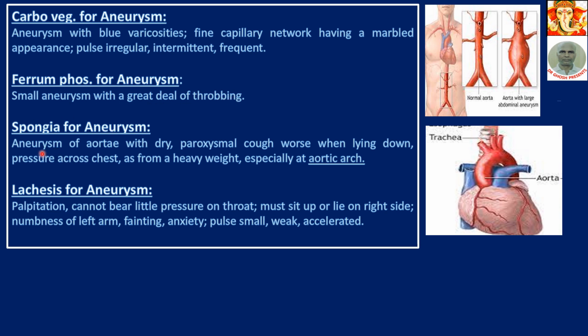Spongia for aneurysm. Aneurysm of aorta with dry paroxysmal cough, worse when lying down. Pressure across chest as from a heavy weight, especially at the aortic arch. This is the aorta, the chief artery coming out of the heart, and this arch is called the aortic arch.